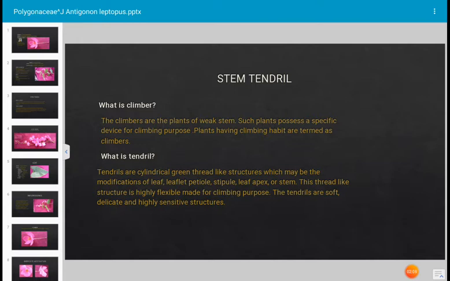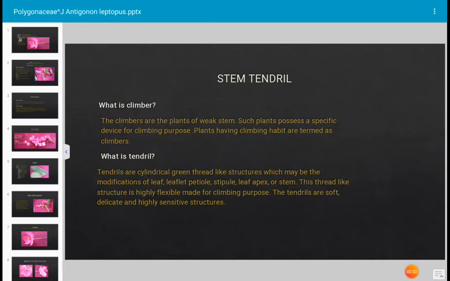Such plants possess specific devices for climbing purpose. Plants having climbing habit are termed as climbers. And what is tendril? Stem tendril occurs in Antigonon leptopus, and that tendril helps the plant to climb over other plants or any substratum.